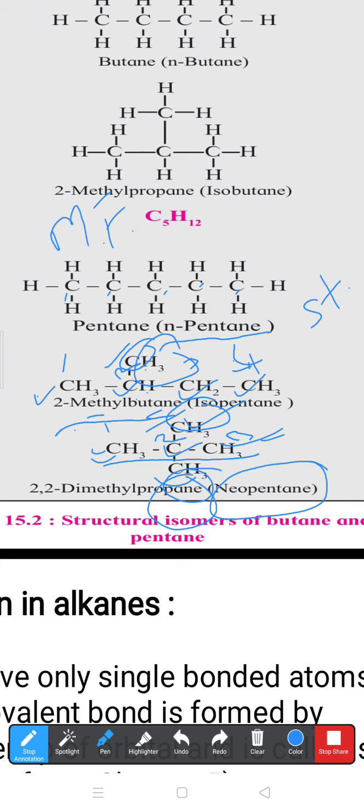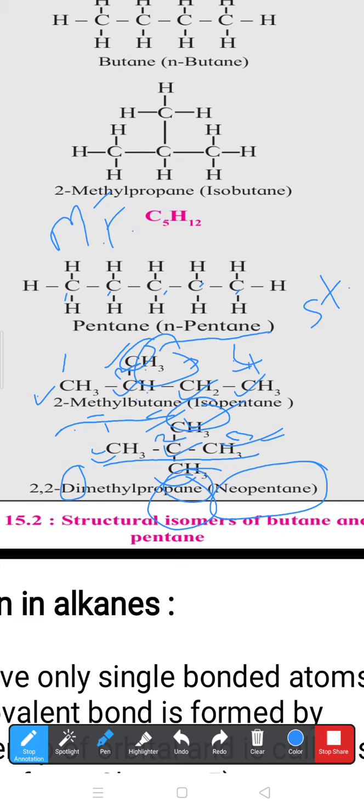For repetition of groups, suppose two groups are repeated, then you use the prefix di. Suppose three groups are there, you use the prefix tri, and so on. Now here on the second carbon, two methyl groups are repeated, so we use the prefix di. Which group? Methyl. How many? Two.